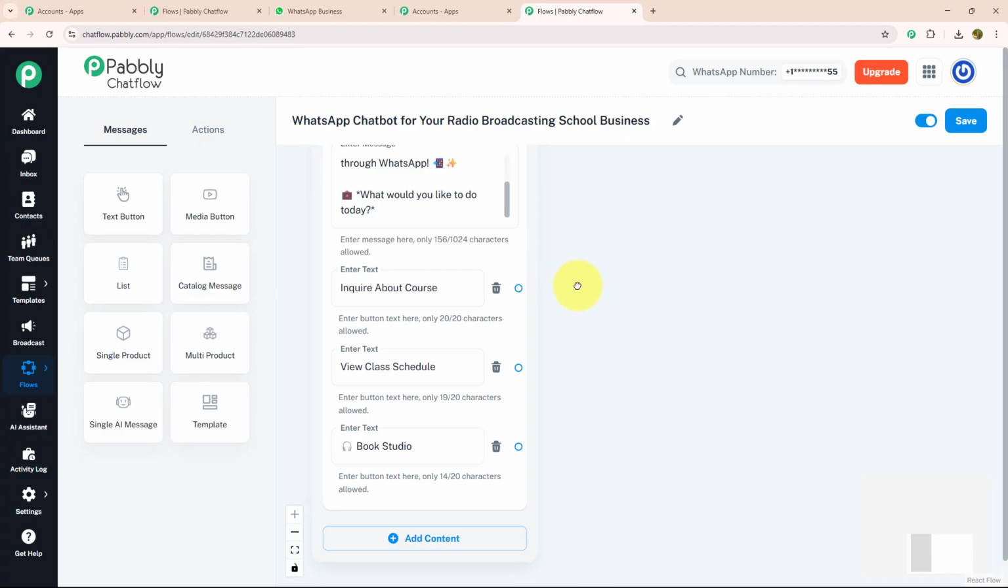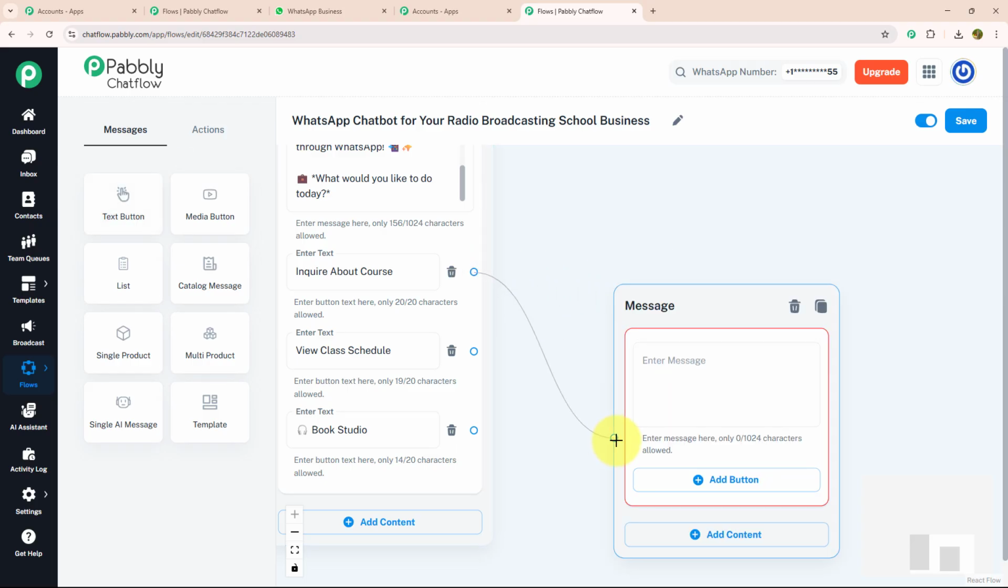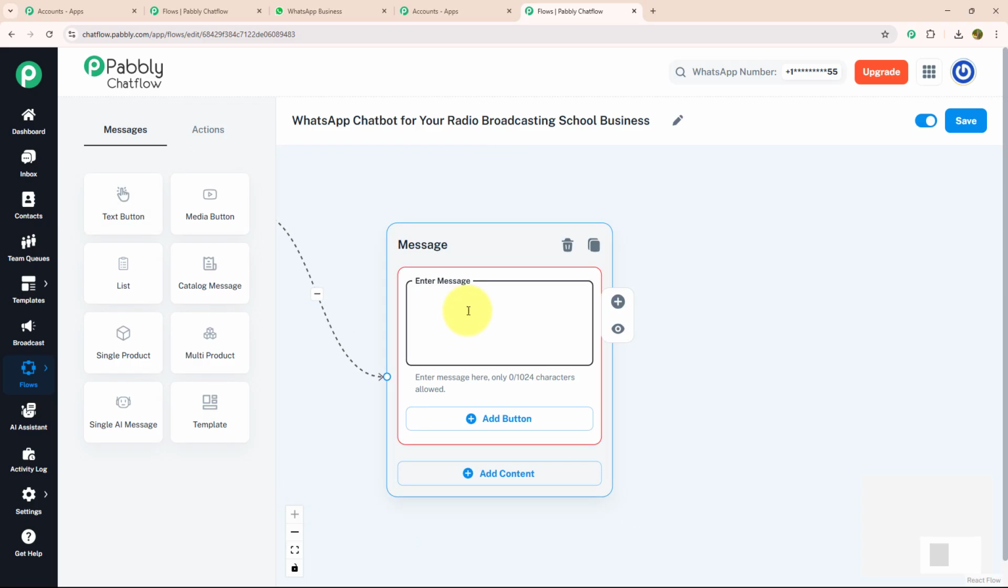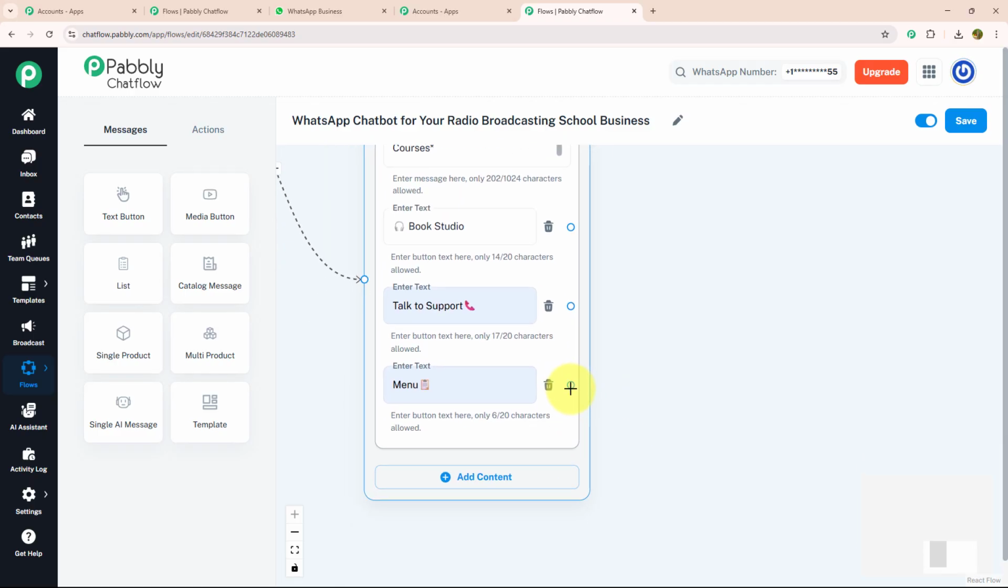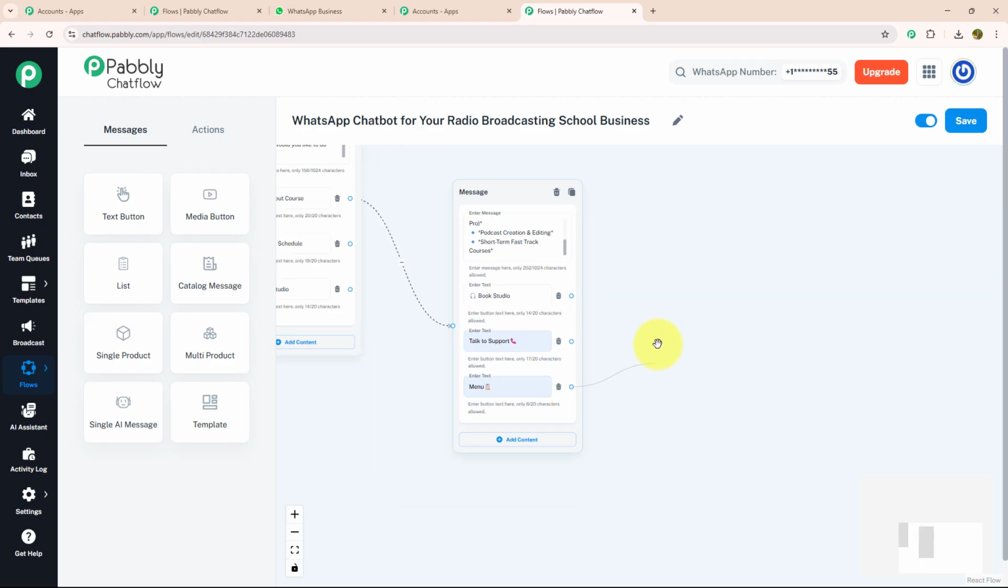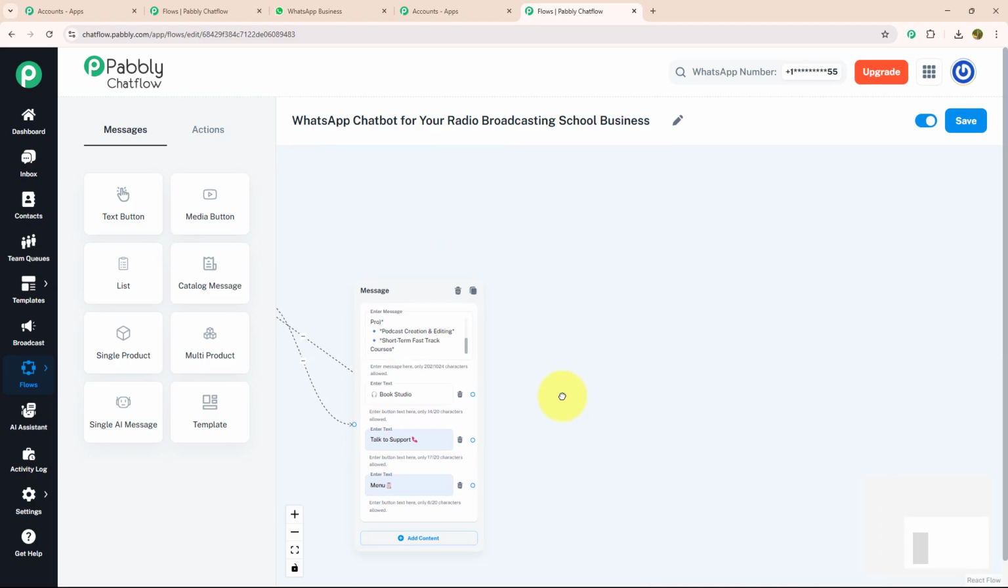For my first action button, I'm going to just drag and drop text button, connect with my action button and enter my message in which I will mention all the details and course update that we provide. Like this, where I have mentioned all the details that we are offering right now. And with that, I'm going to provide two action button, book studio, talk to support and menu. I'm going to connect menu button with our initial message. That means as soon as someone click on this menu button, they will get initial message again.